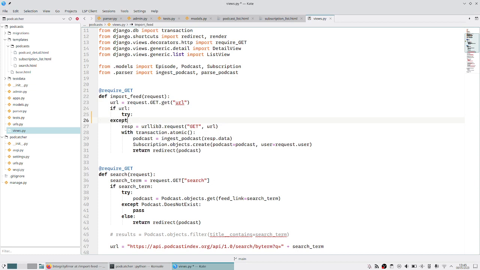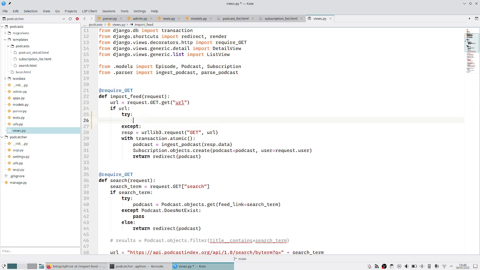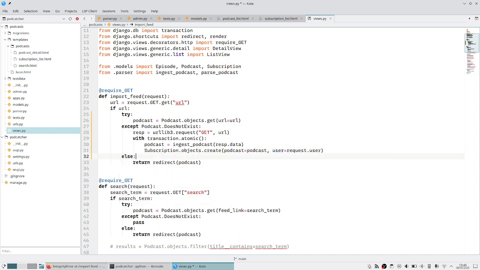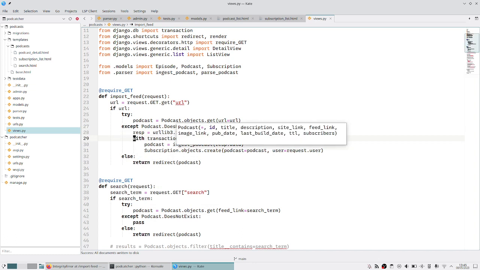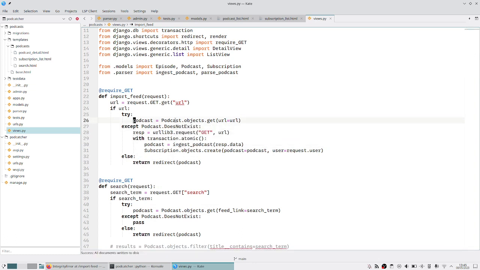So maybe we need something like this. We want to say podcast equals podcast.objects.get, where the URL equals the URL, except podcast does not exist. And then if the podcast does not exist, you want to perform all of that logic, else you want to do this. So yeah, let's see if that works.